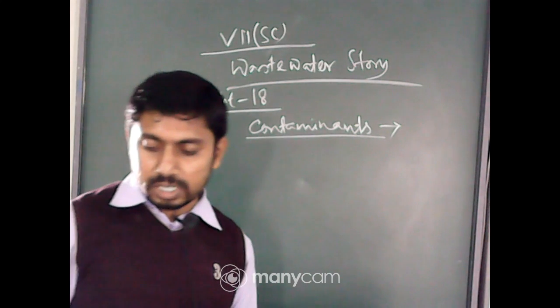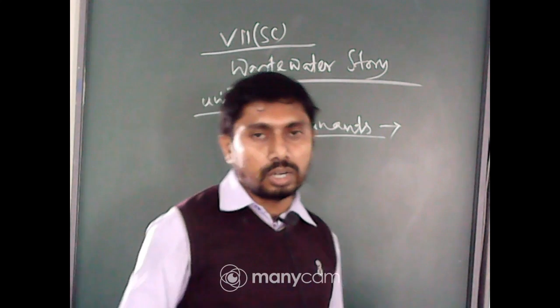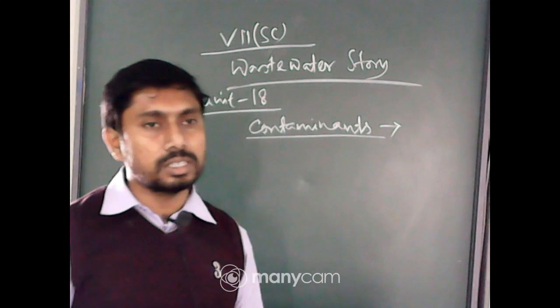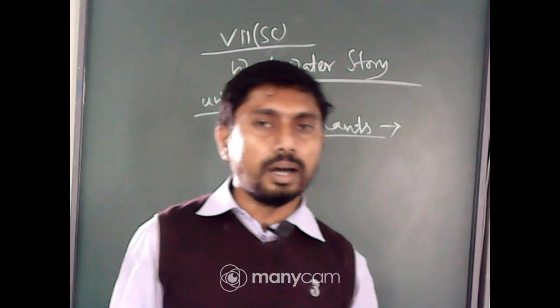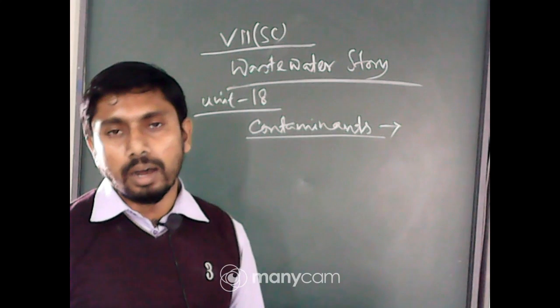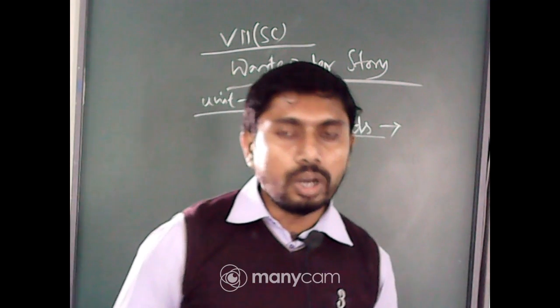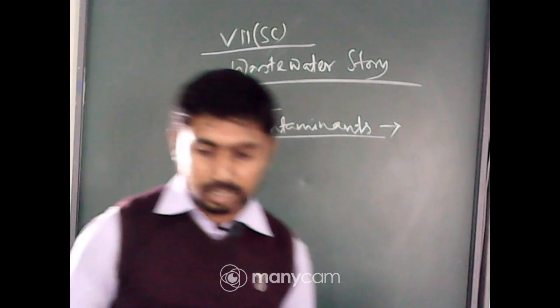These impurities are called contaminants. So, what are contaminants? Contaminants are the substances due to which the quality of the water is changed. The quality of the water becomes bad or it becomes wastewater. This is called contaminants. Clear?